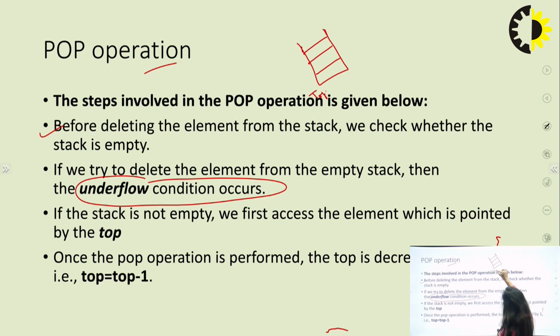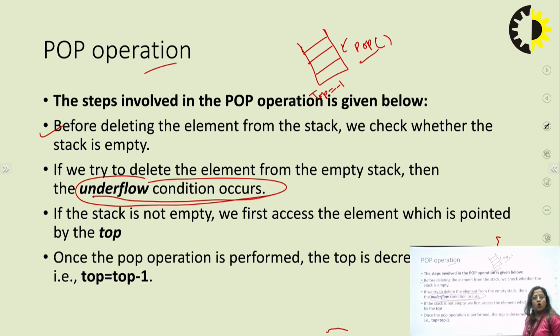And the top value is -1. Now apply the pop operation on this stack. Here you can't delete any number from this stack because the stack is already empty. So you cannot delete any number from this. At that time, the underflow condition occurs.